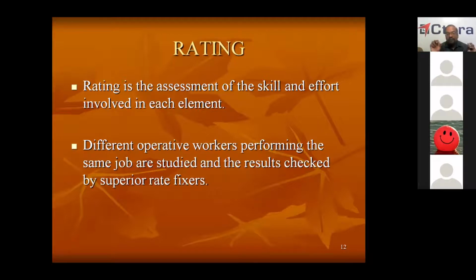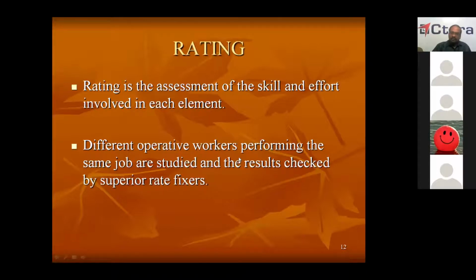so that this time will be suitable to the maximum group of the people. It should not be suitable to only a particular group. The time should be adaptable to many workers, almost all the workers. So we have to normalize that. For normalizing only, we have to give rating to the workers based on their assessment of skill and effort. Now, how to give rating, how to normalize, that we will see.